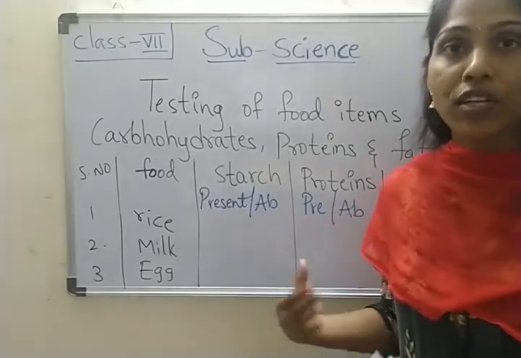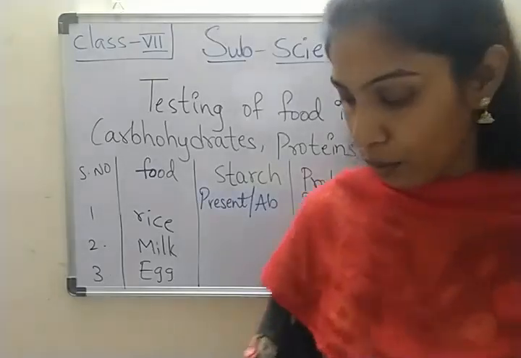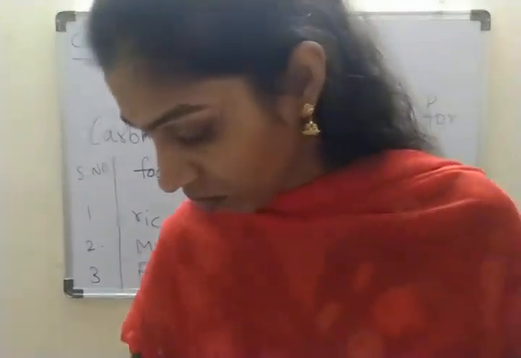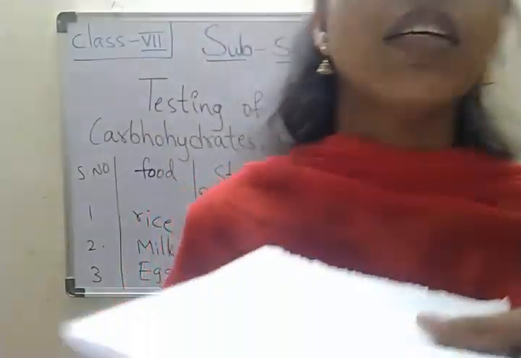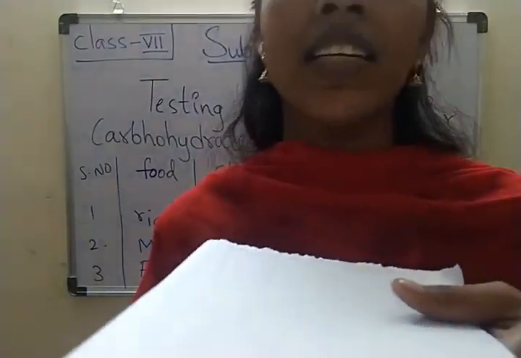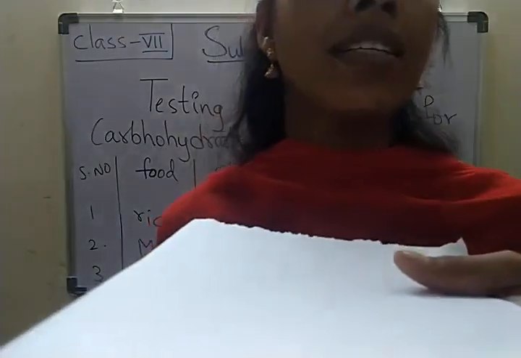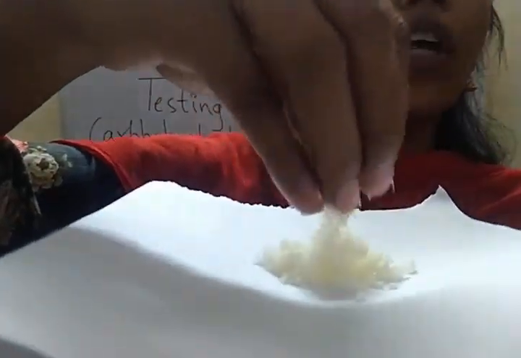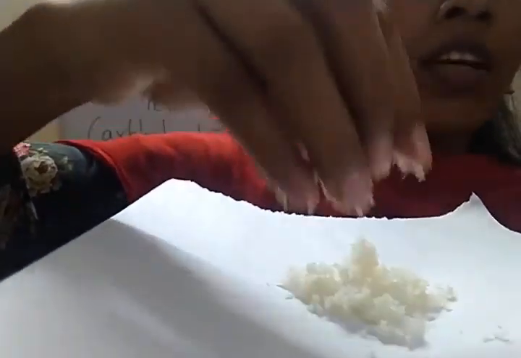Test for fats. Now children, fat is a nutrient essential for normal function of the body and living is not possible without it.